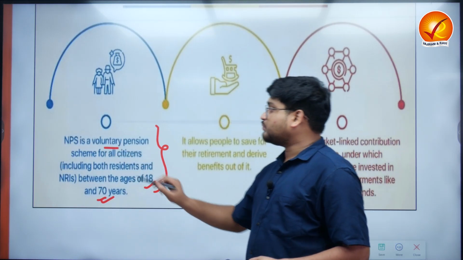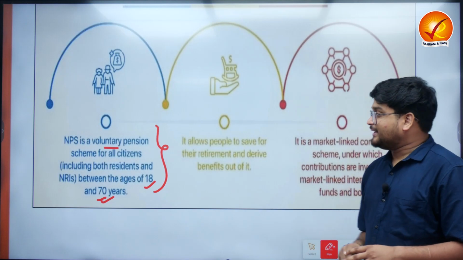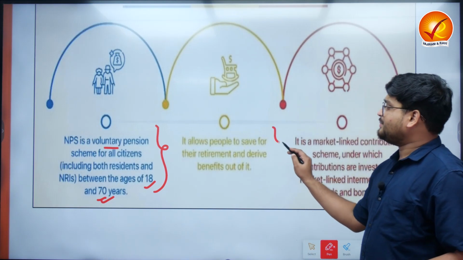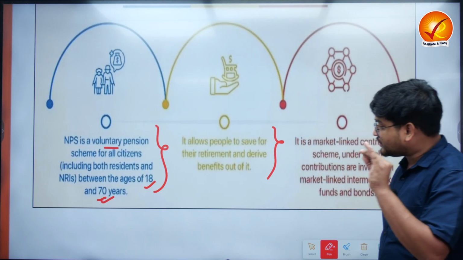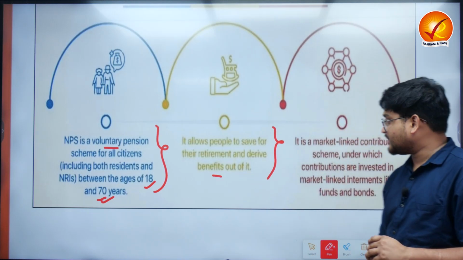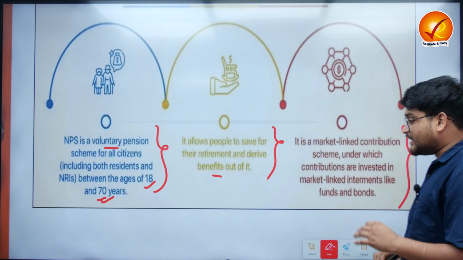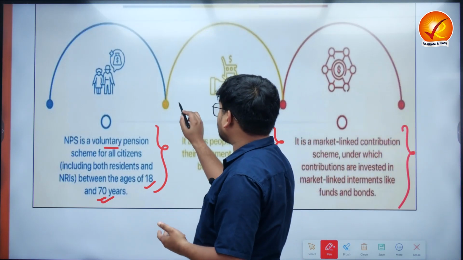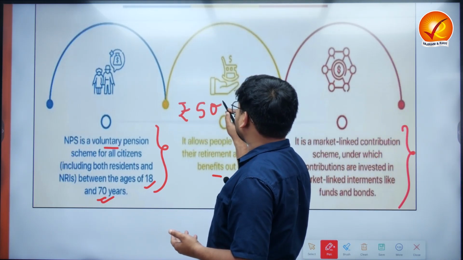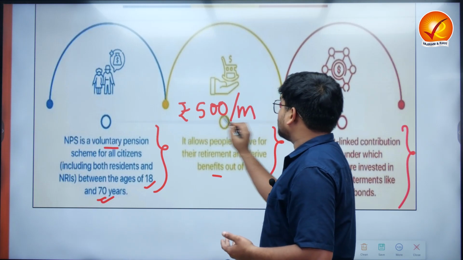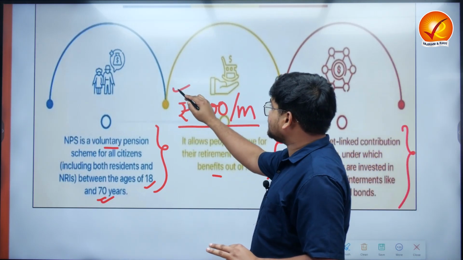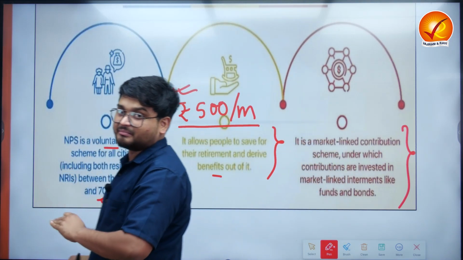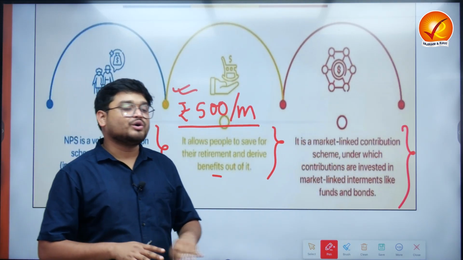And this is a properly voluntary scheme which allows people to save financial resources for their retirement and derive the benefits out of the same. Whatever contribution I am making, for example 500 rupees per month to NPS, that means whatever money I am investing in the National Pension Scheme, the scheme will not be keeping my money